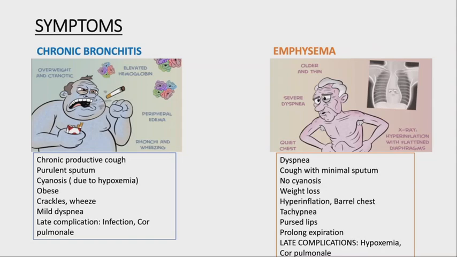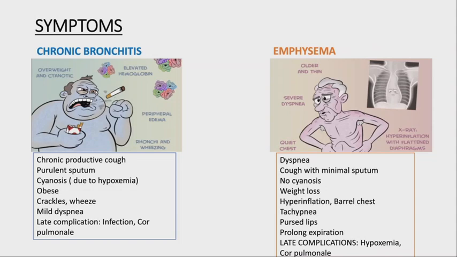While in emphysema, because of diminished gas exchange, you can see dyspnea. The patient will be using his accessory muscles. He will be tachypneic, and he will be exhaling slowly with pursed lips to facilitate breathing, basically, and it prevents the alveoli from collapsing. There won't be any cyanosis, and there will be cough because of inflammation, but it will be in a very small amount compared to chronic bronchitis.